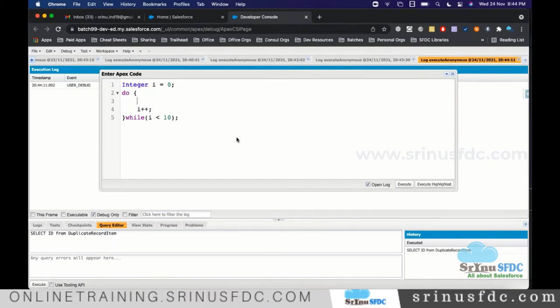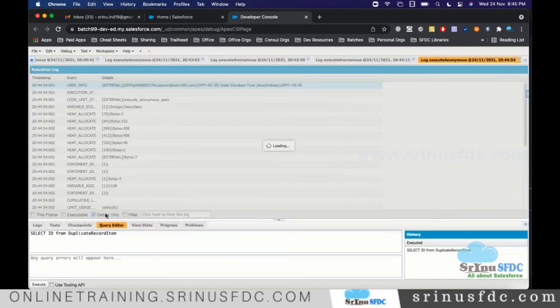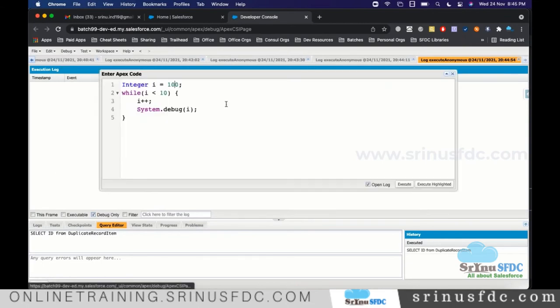Let's go back to the while loop. Here I'm giving 100. Do you think it will print? No, it will never enter. 100 less than 10, you don't see anything. But if you take do while, it will enter one time inside, and it will print that. So that's the difference.